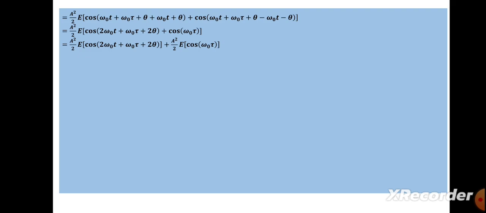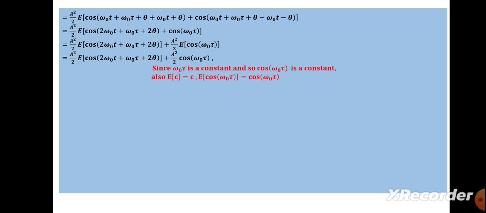Here cos(omega naught tau) is a constant. So expected value of any constant is nothing but the same constant, that is E of c equals c. Therefore expected value of cos(omega naught tau) is nothing but cos(omega naught tau). So we will get A square by 2 expected value of the first term cos(2 omega naught t plus omega naught tau plus 2 theta) plus A square by 2 cos(omega naught tau).